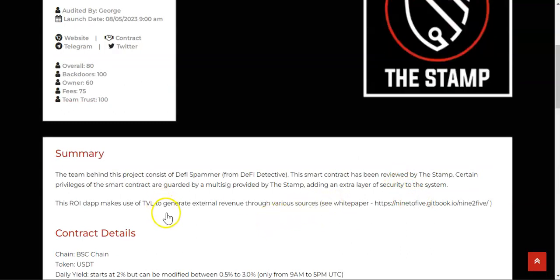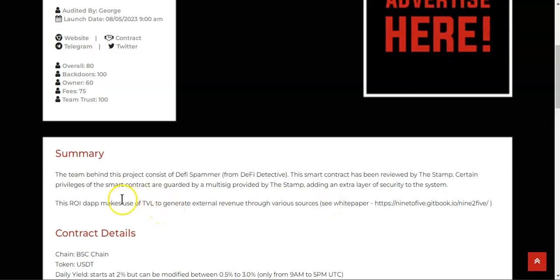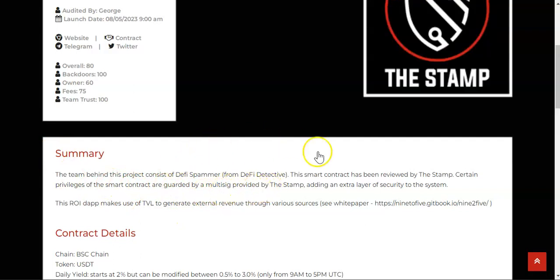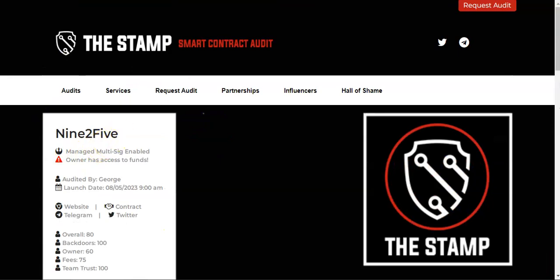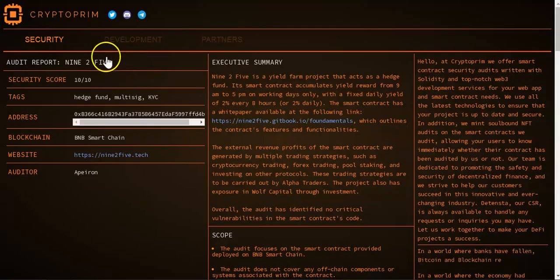So multi-signature wallet means, prior to the owner withdrawing funds from the contract, you will have to go to the multi-sig wallet. So multiple persons have to confirm the transaction before the transaction goes through. So only one person will not be allowed to take funds from the TVL. Apart from being stamped by George Stamp, they have also been stamped by Crypto Prim.